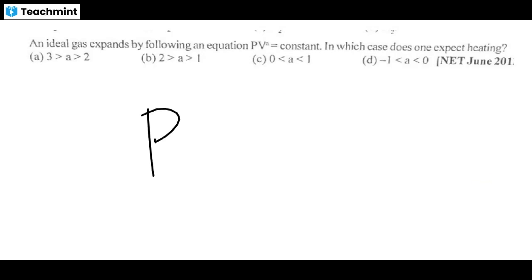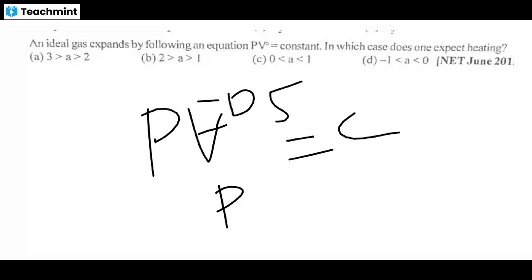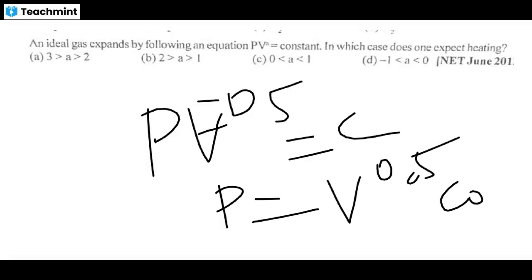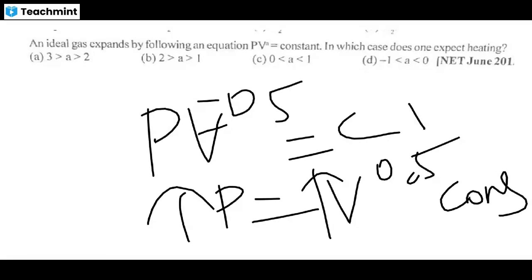PV power minus 0.5 equal to constant means P equal to V power 0.5 into constant. Here volume increases, pressure increases, and simultaneously PV is equal to nRT. So temperature also increases. You understand? This is the minus 1 to 0.